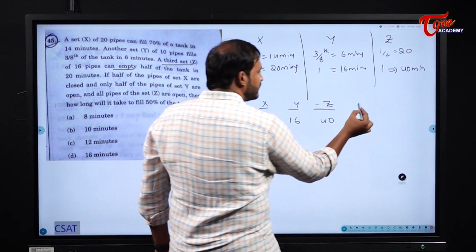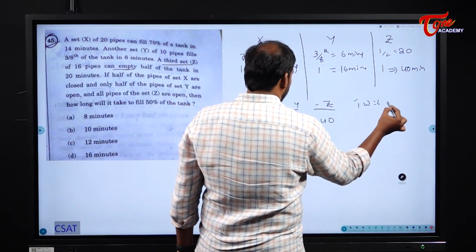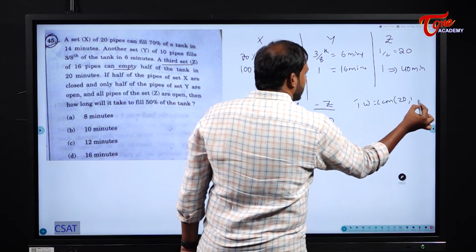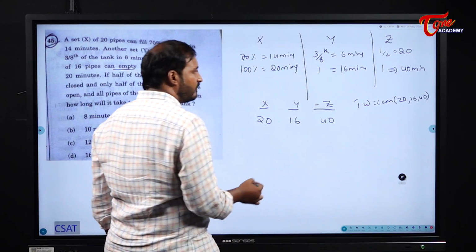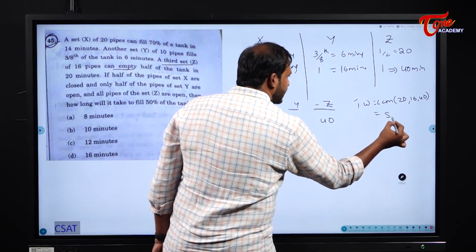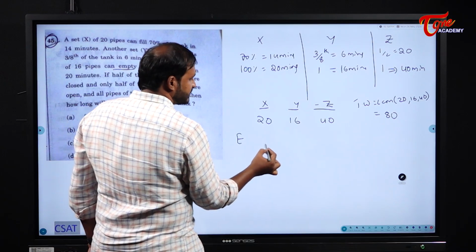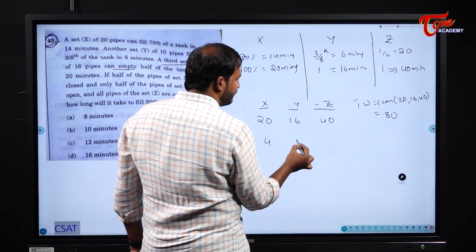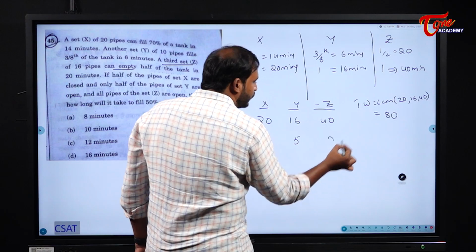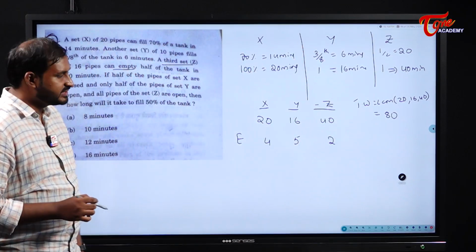What is the total work? Total work is equal to the LCM of 20, 16 and 40. So what will the LCM be? 80. So write down their efficiencies. Efficiency of X will be 4, efficiency of Y will be 5, efficiency of Z will be 2. Okay, these are their efficiencies.